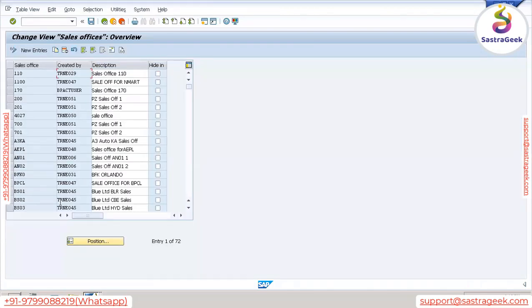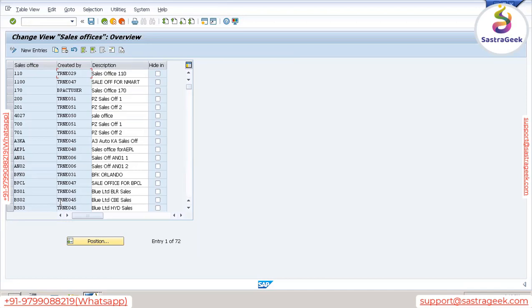What is sales office? Generally, sales office is the physical location where your sales employees will be working together. They will be sitting together to perform sales related activities, right? So this is also a generic term, you all know.